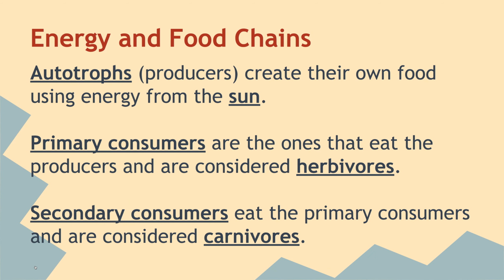Again, autotrophs create their own food using the sun, so they undergo photosynthesis. Primary consumers are the ones that eat the producers and are considered herbivores. Secondary consumers eat the primary consumers and are considered carnivores.